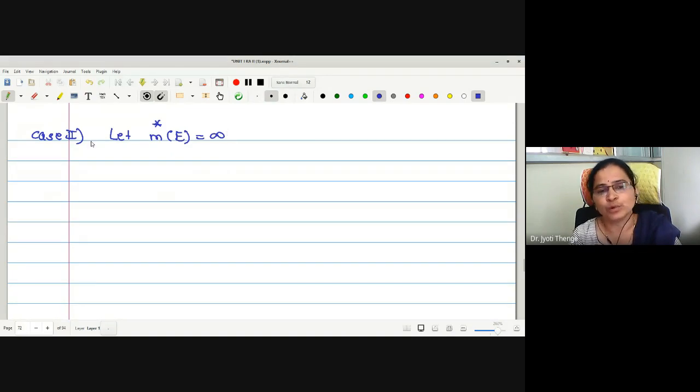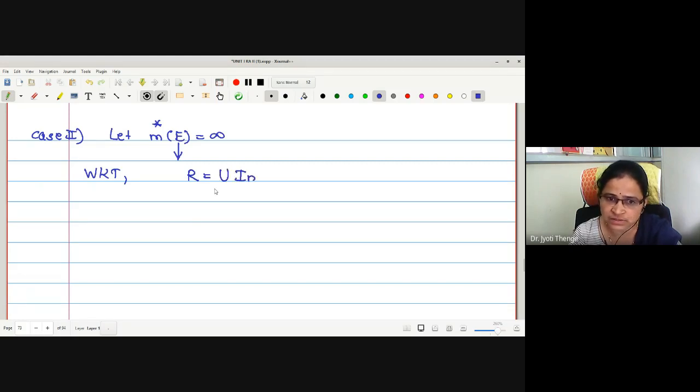Now, to prove this for the infinite case, we'll try to express this set E as a countable union of measurable sets having finite measure. To do this, we know that R is written as a countable union of open intervals.